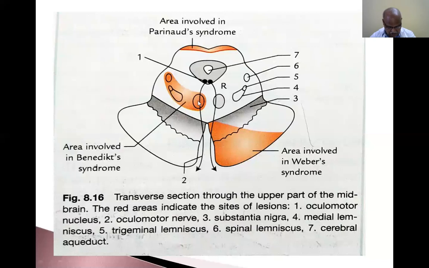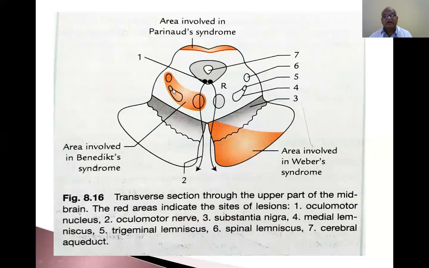Now Benedikt syndrome. This is the area involved in Benedikt syndrome. The red nucleus is involved. This is the lemniscus, the medial lemniscus, which is involved. This is the spinal lemniscus, also involved. The spinal lemniscus, medial lemniscus, and red nucleus on one side are involved in Benedikt syndrome.